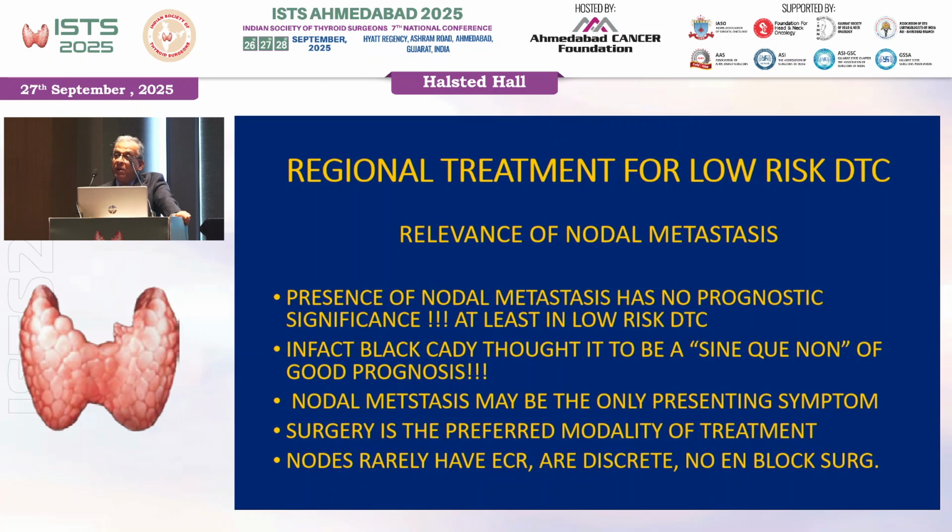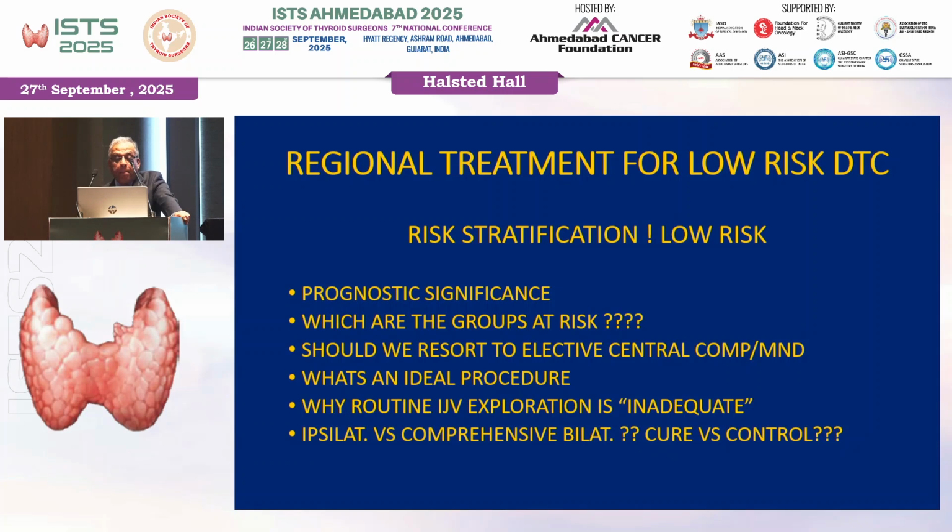Now, presence of nodal metastasis has no prognostic significance, at least in low-risk DTC. In fact, Blackley, 1,000 years ago, thought it to be a syndrome of good prognosis. He has a paper on that. Nodal metastasis may be the only presenting symptom. Surgery is the preferred modality, and these nodes from thyroid cancer rarely have ECE, they are discrete, and an oncologic surgery is possible. What are the groups which are at risk?